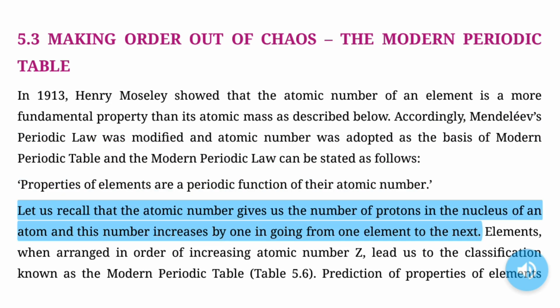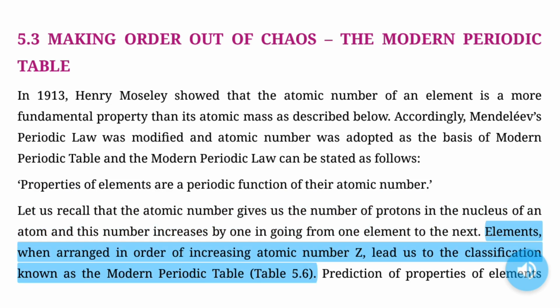Let us recall that the atomic number gives us the number of protons in the nucleus of an atom, and this number increases by 1 in going from one element to the next. Elements, when arranged in order of increasing atomic number, lead us to the classification known as the modern periodic table. Table 5.6.